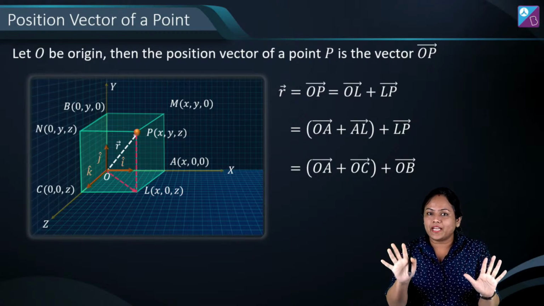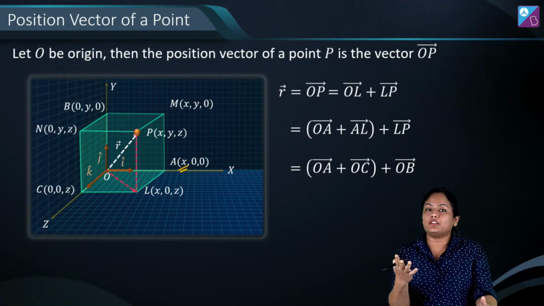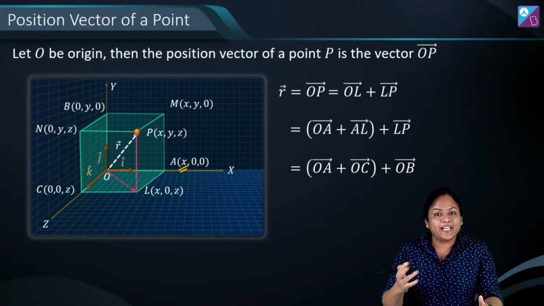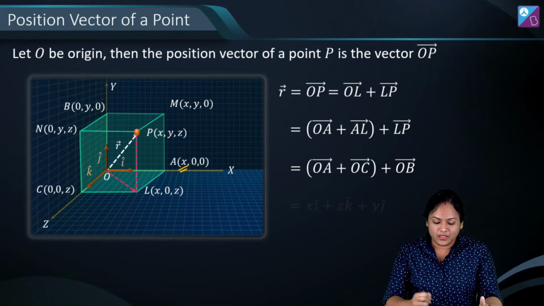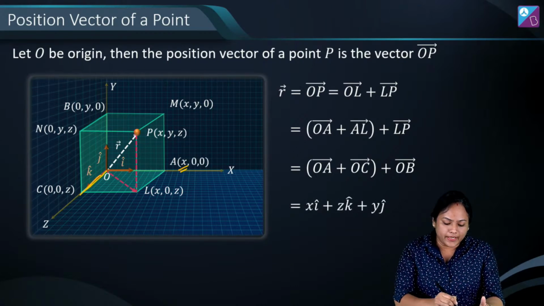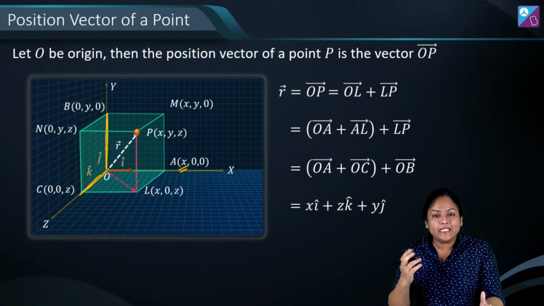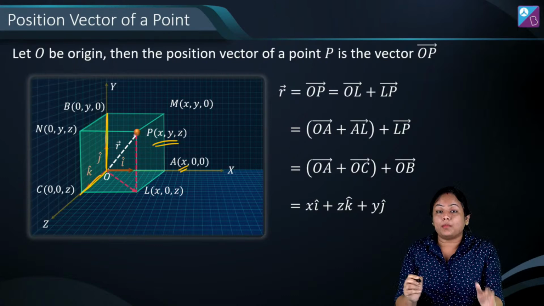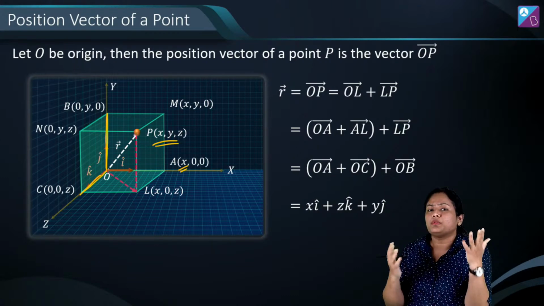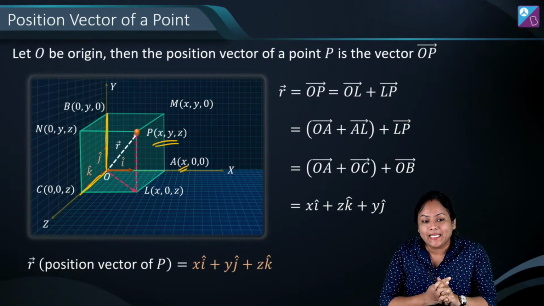गॉट इट? Now when I want to write it down, so I know the unit vector. I hope you are well aware. Unit vector i cap, j cap, k cap हो जाएंगे and A has coordinate x, 0, 0. So I can write my OA as x i cap. Similarly, OC जो बनेगा that will be my z k cap and OB will be my y j cap. Alright. So finally, अगर मेरा point P x, y, z है, so I can say its position vector directly will become x i cap plus y j cap plus z k cap.